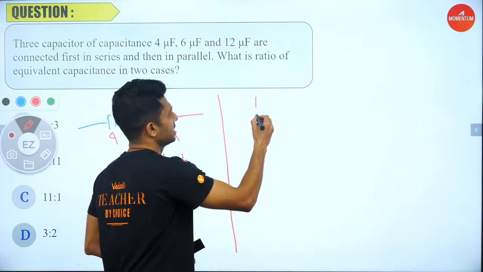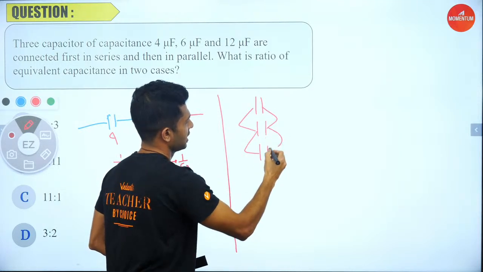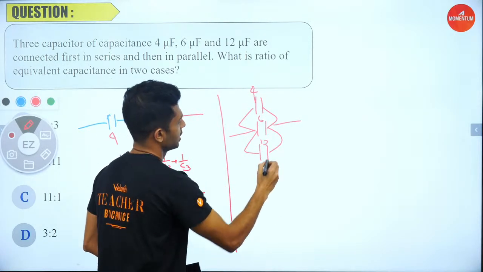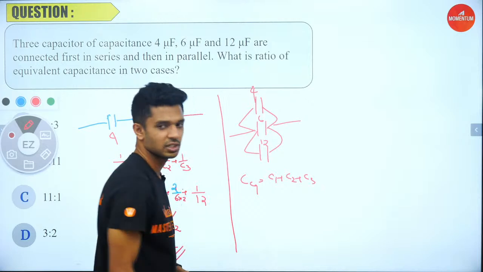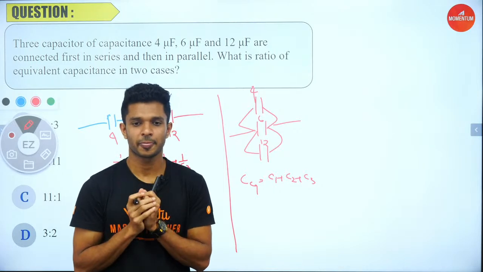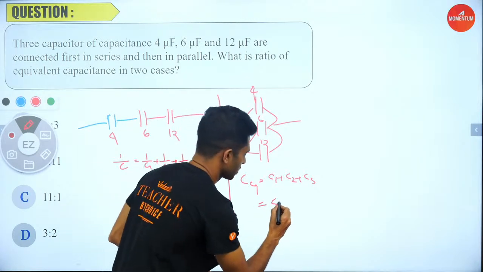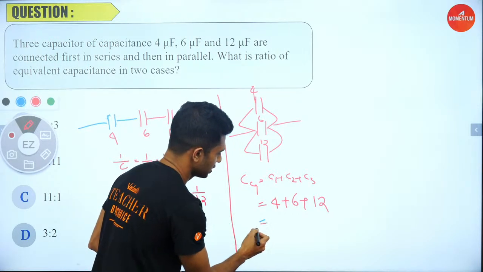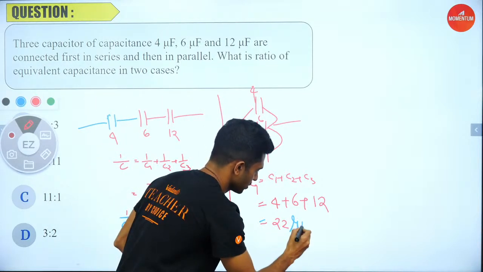Once they are connected in parallel like this, we have 4, 6 and 12. So in parallel, the equivalent value of capacitance is C1 plus C2 plus C3. You have to know that, okay? It is just the opposite of what happens with resistance, that's all. So we have C1 plus C2 plus C3, that's equal to 4 plus 6 plus 12. So that's equal to 6 plus 4, 10 plus 12, so that's going to be 22 with the unit of microfarad.